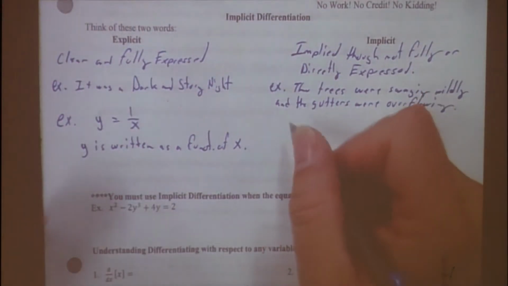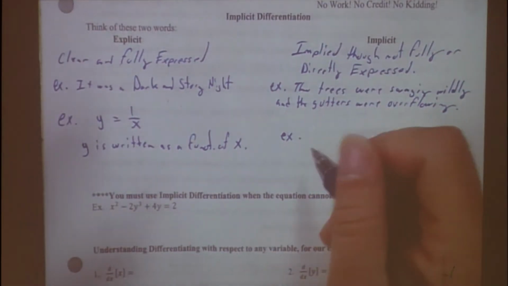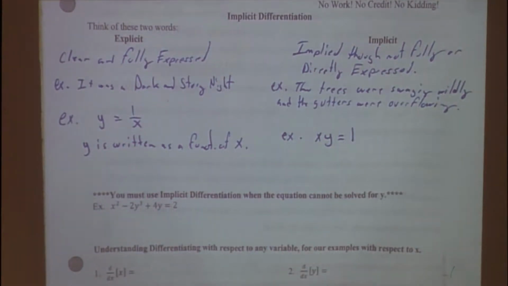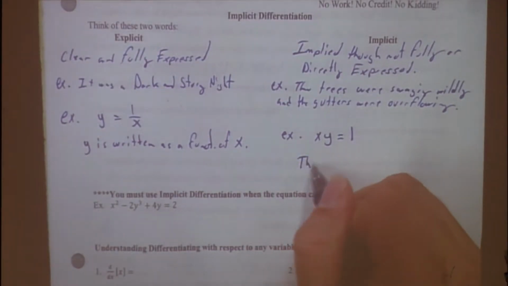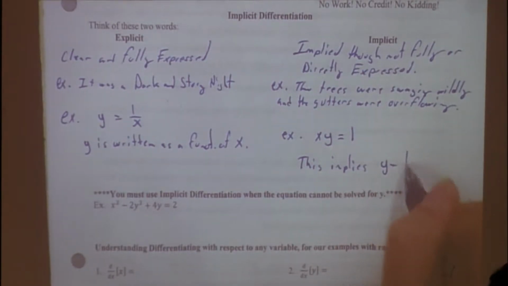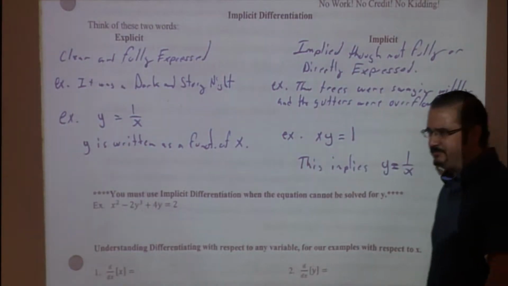If I were to write that same equation a different way, it would be understood as implied or implicit. So I would write xy is equal to 1. What is this implying? It's implying that x multiplied by y equals 1. It's implying that y equals 1 over x, but is it telling me that y equals 1 over x directly? No. So this implies y is equal to 1 over x, but it's not saying it directly. You understand the difference?